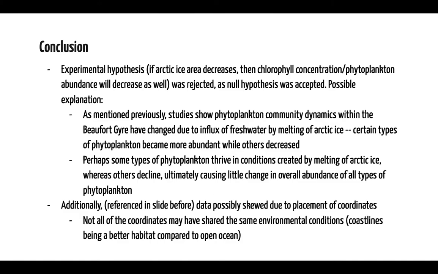One possible explanation is that, as mentioned before, there was a study that showed that certain types of phytoplankton became more abundant in the gyre while others decreased due to the influx of fresh water. So perhaps some types of phytoplankton thrive in the conditions created by the melting of Arctic ice, whereas others decline, which would ultimately cause little to no change in the overall abundance of all the types of phytoplankton. Additionally, the data may have been skewed due to the placement of coordinates. Not all the coordinates may have shared the same environmental conditions. Coastlines are actually a better habitat compared to open ocean.